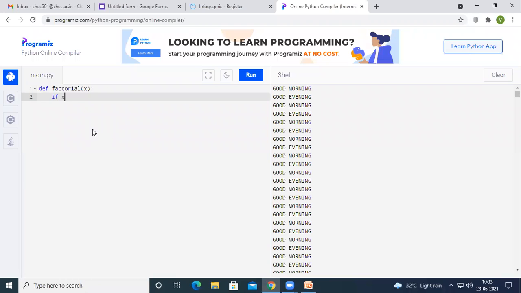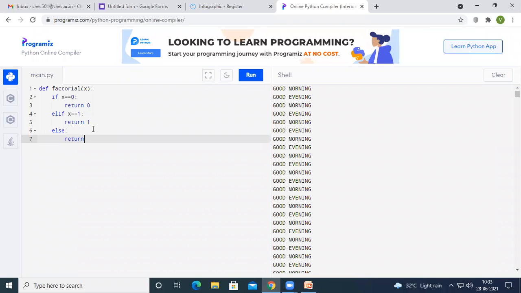If the given x value is 0, then what I am going to do is return 0. And else if, in Python we have to use ELIF, else if x equal to 1, return 1. So if the given value of x is 0, we have to return 0. If the given value of x is 1, we have to return 1. And then else, return.